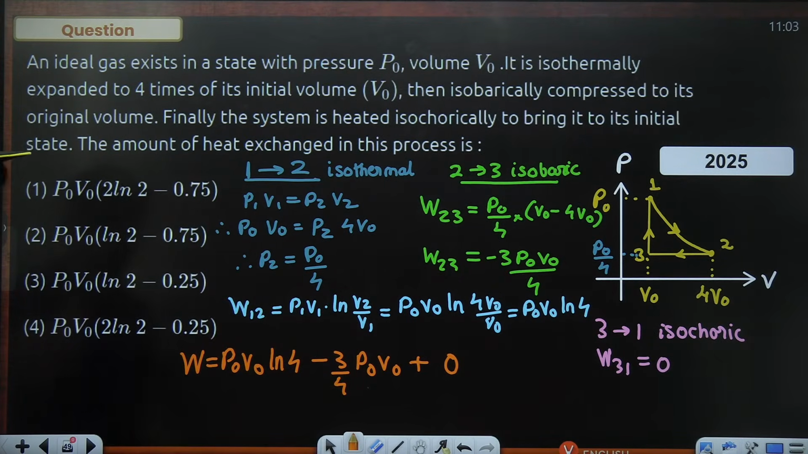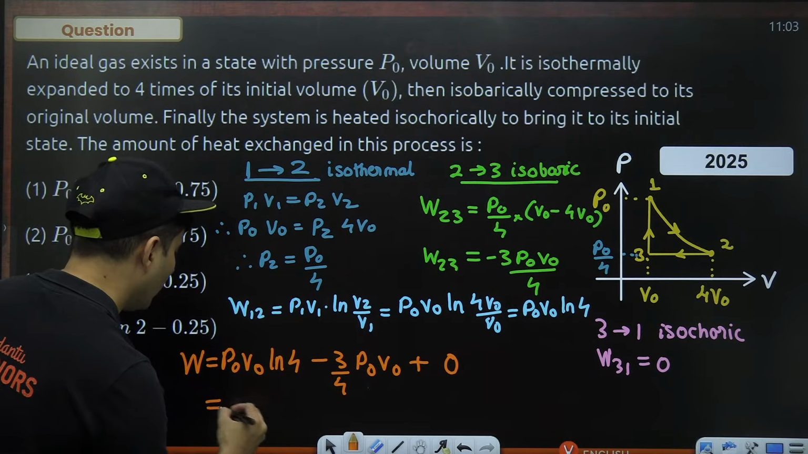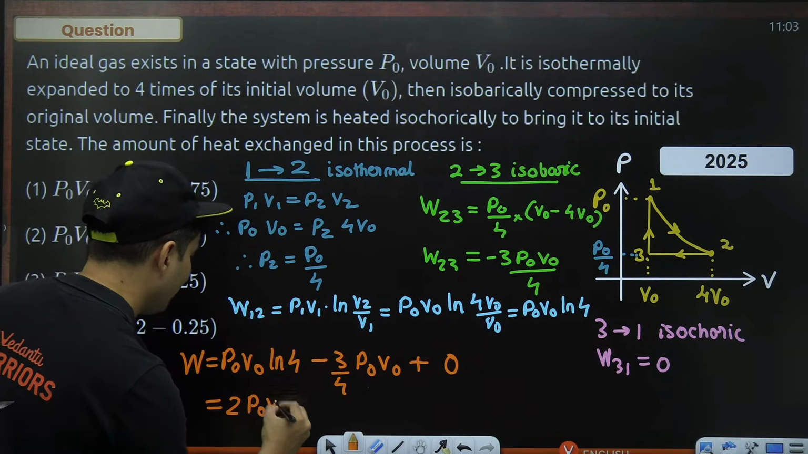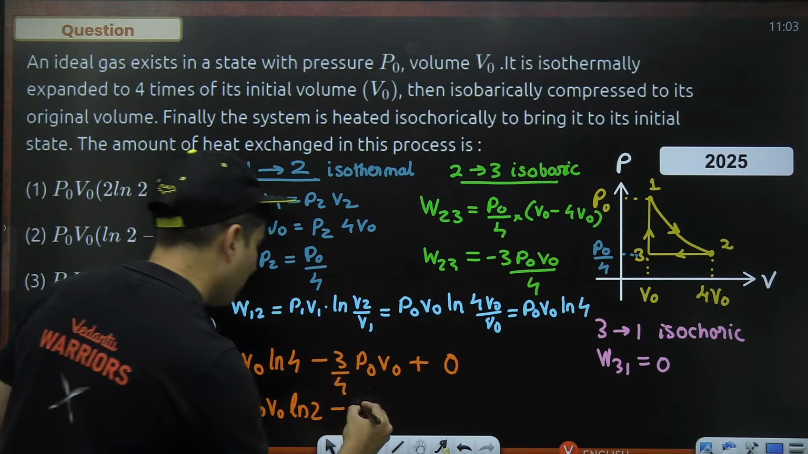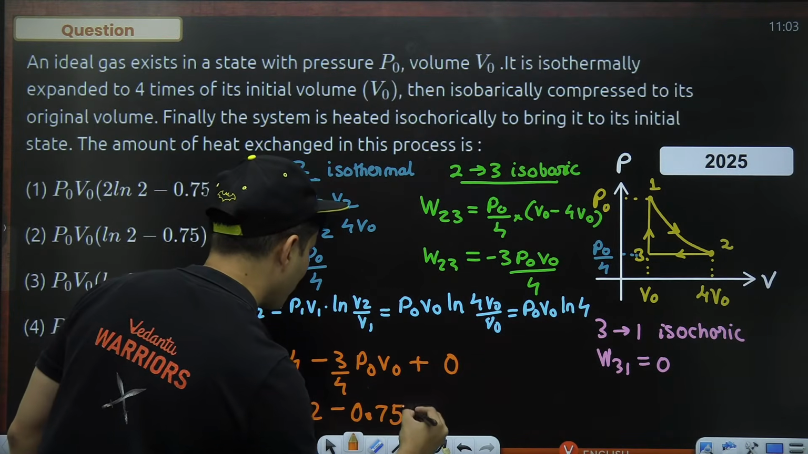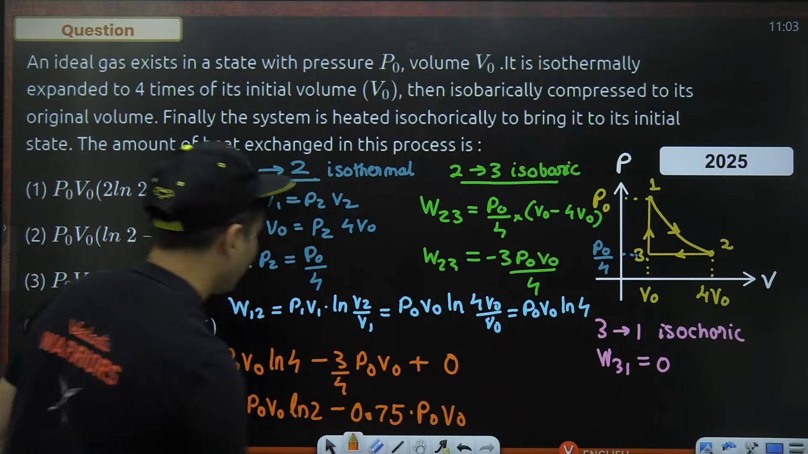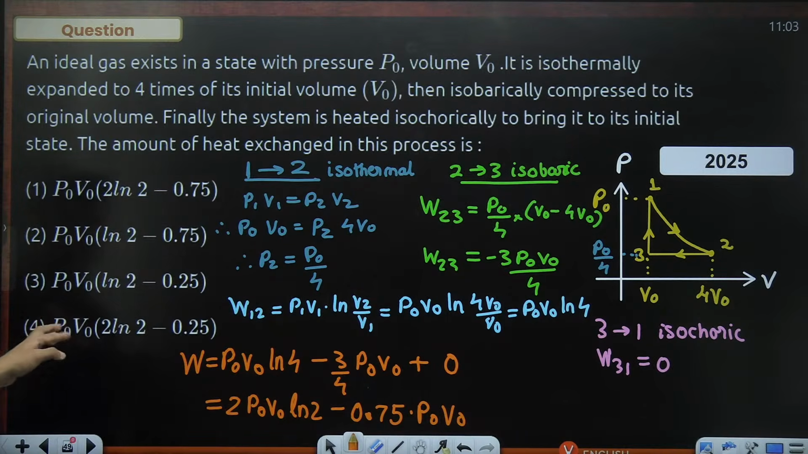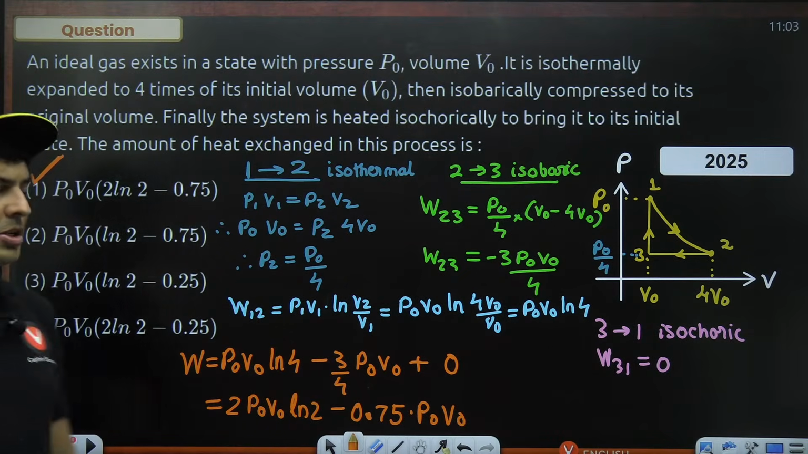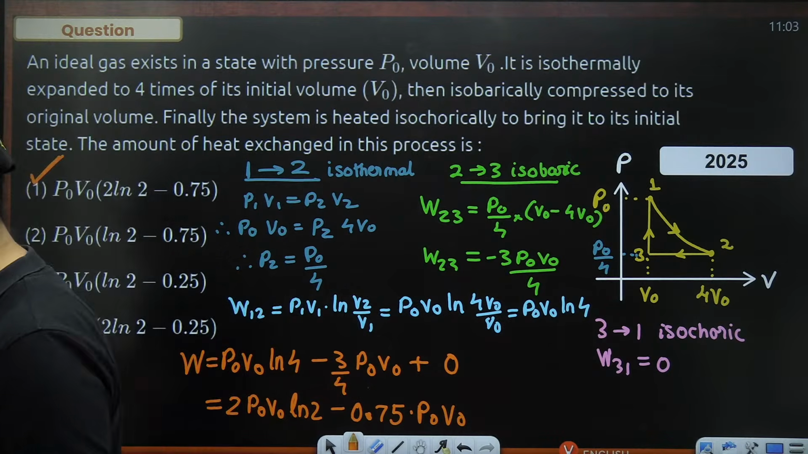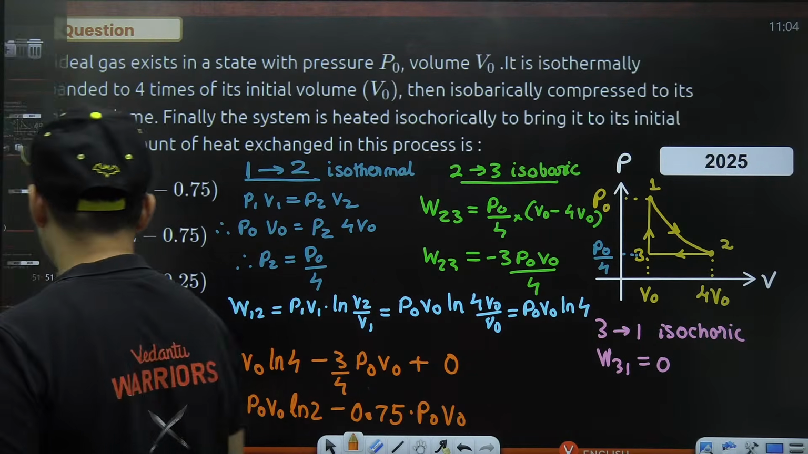But what we can do is write log 4 as 2 log 2. So 2 P naught V naught log 2 minus 3 by 4, which is basically 0.75, into P naught V naught. So this would be the answer. Where is 2 log 2 and 0.75? That is over here. That is option 1. Option 1 is the right answer. Everyone okay? Very good, guys.